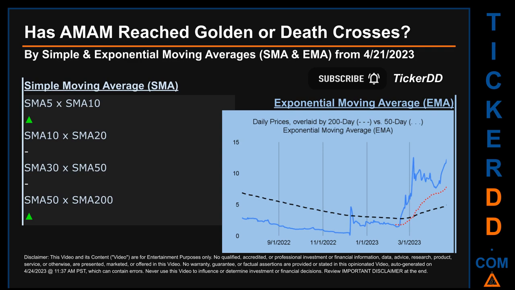For simple moving average, by comparing 50 to 200 days, we found a bullish golden cross signal since the 50-day SMA crossed above the 200-day. Continuing with SMA, we looked across the 5 to 10, the 10 to 20, and the 30 to 50-day ranges to see if golden and death crosses had been reached. We found a golden cross signal for the 5 to 10. We could not find either a golden cross or a death cross signal for the 10 to 20 and the 30 to 50.